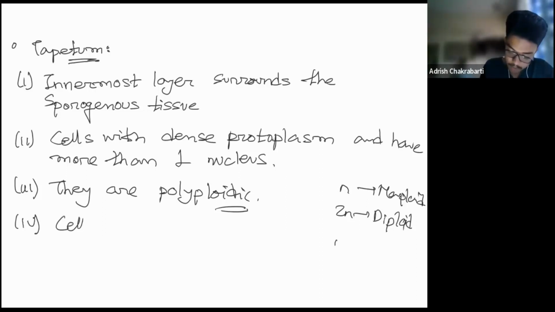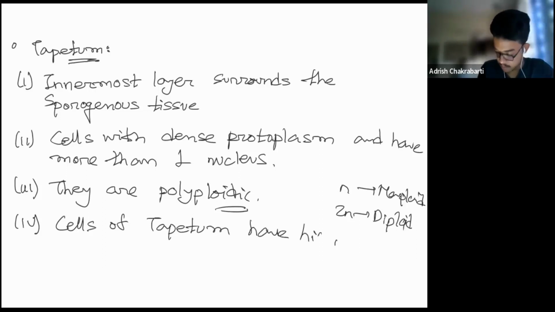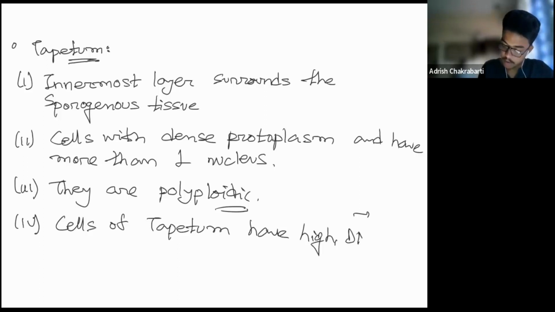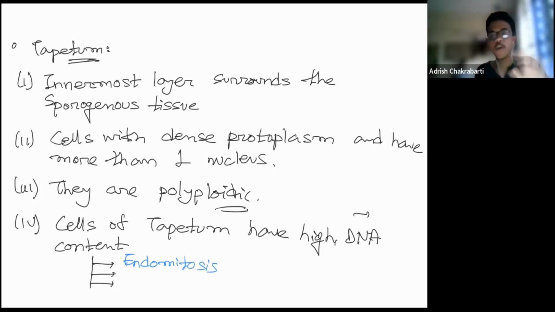The cells of tapetum, the tapetal cells, have very high DNA content. What are the reasons? First, endomitosis. I'm giving a brief overview, you don't need to know that in detail. In endomitosis, what happens? Mitosis is equational division, and endo means it's occurring within the cell itself.